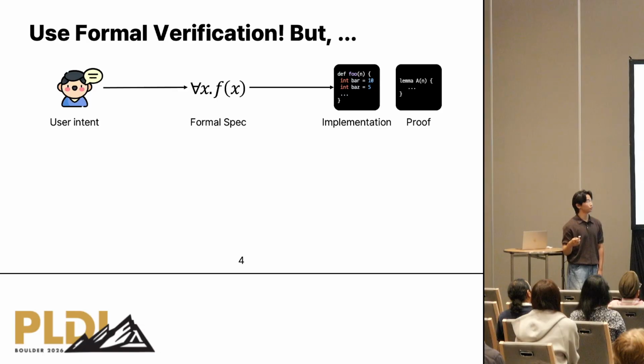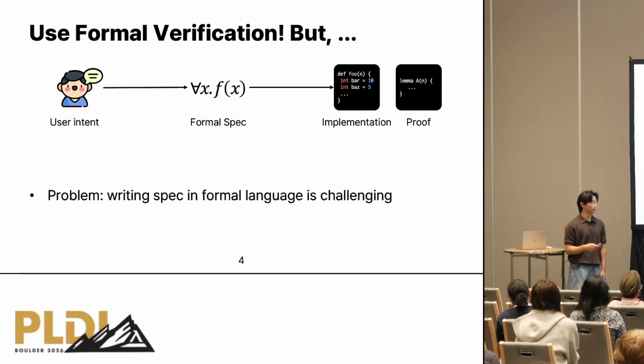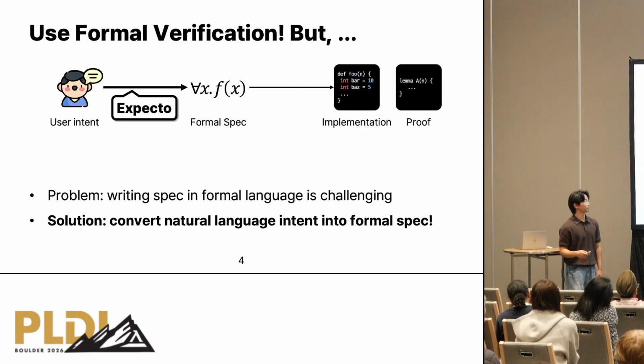So people are starting to introduce formal verification. If we use formal verification, AI implements the code and the proof as well. Then proof checkers check the correctness of the proof. But another problem comes along. Writing a formal specification is much more challenging than writing a natural language specification. So Expecto addresses exactly this problem by converting natural language intent into a formal specification.